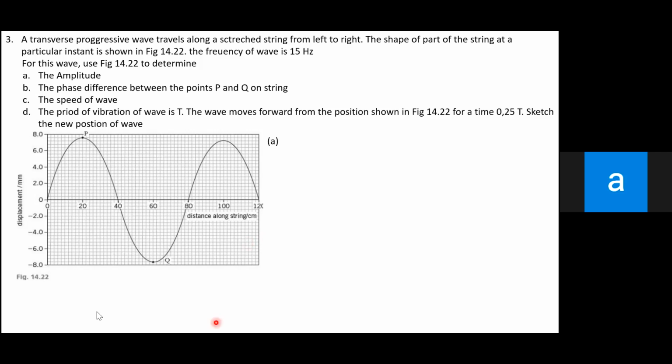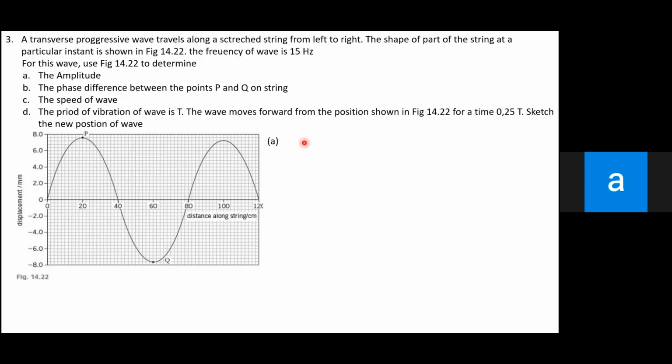Okay, finish. How about the answer of B and C? Any of you find it? Yang speed of wave-nya 18 bukan, Mister? Speed of wave 18. Then phase difference P, 180 ya. Oke.